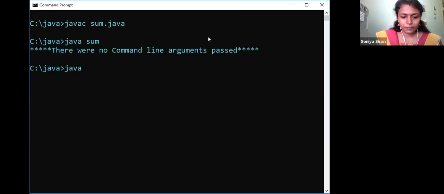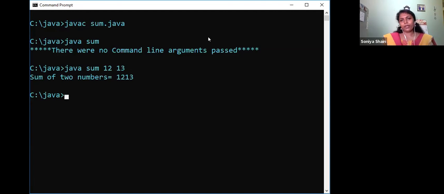So java Sum. I am passing two values, 12 and 13. So what happened? Now you got the result: sum of two numbers, 12, 13. Whether this is the output we wanted? We have to get 25 actually. So now we got the message only 12, 13. Can you tell why we got the message 12, 13? You can message me, you can chat with me the answers. Why did you get this answer as 12, 13? What will be the reason?